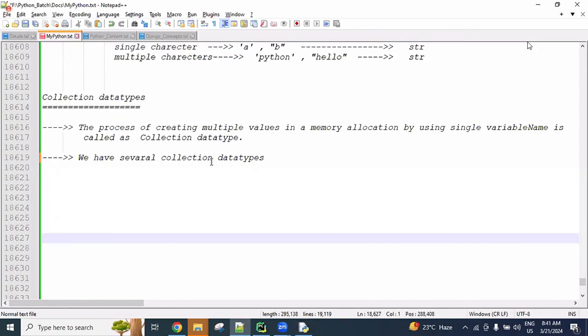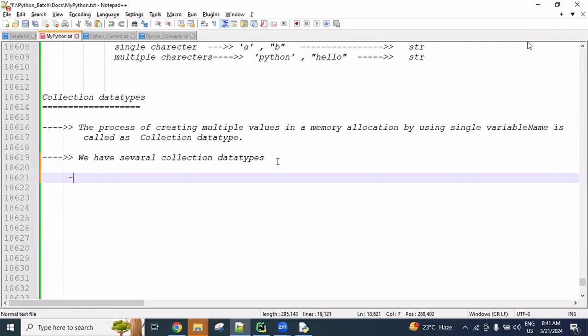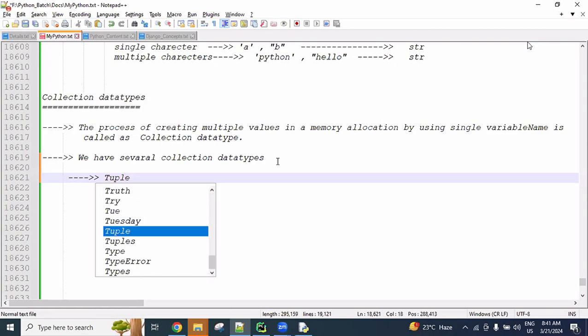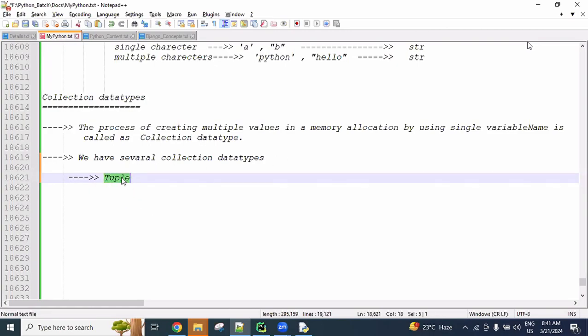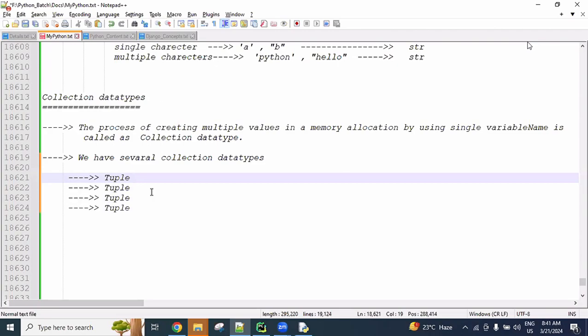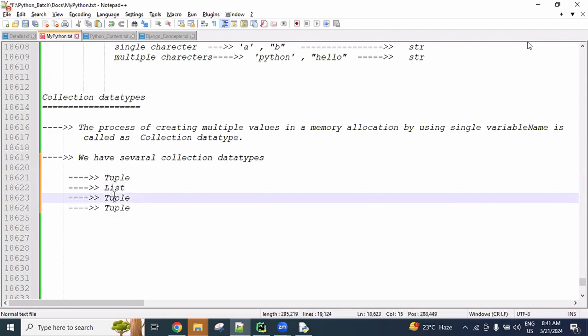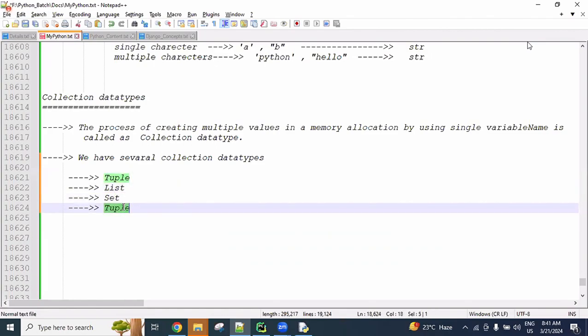Yes, we have several collection data types. First we will write the tuple data type, and next the list data type, and the next the set data type, and the next the dictionary data type.